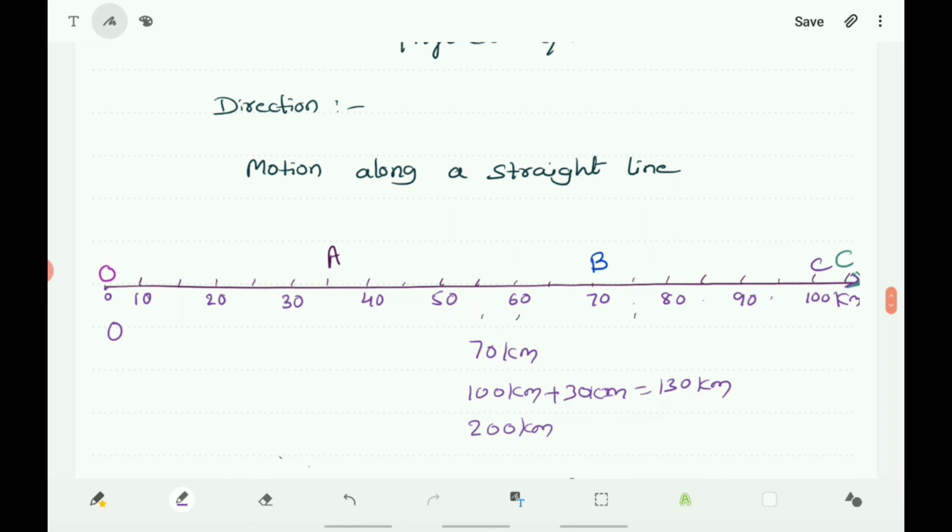Here it starts the journey from O and ends the journey at O only. So the initial point and the final point coincide with each other, and the displacement becomes 0. This is the difference between the distance travelled and the displacement.